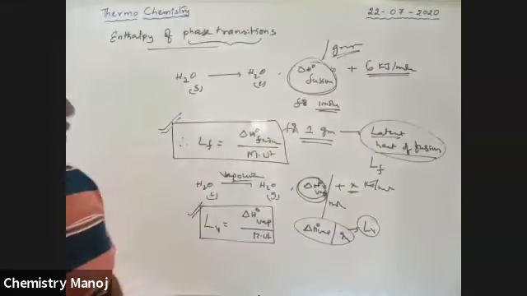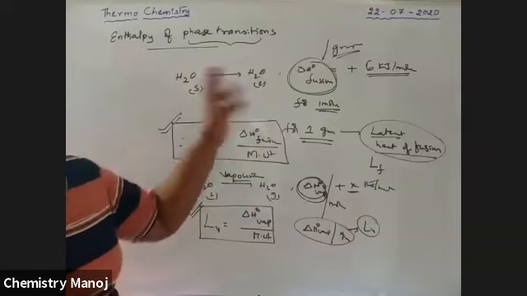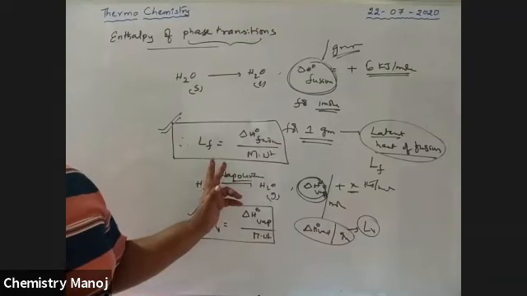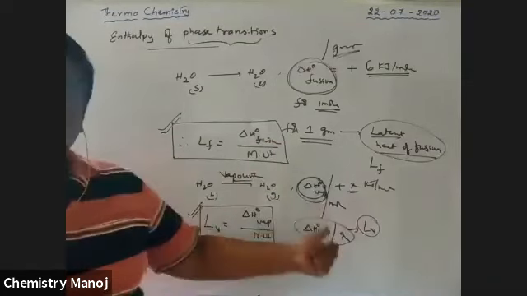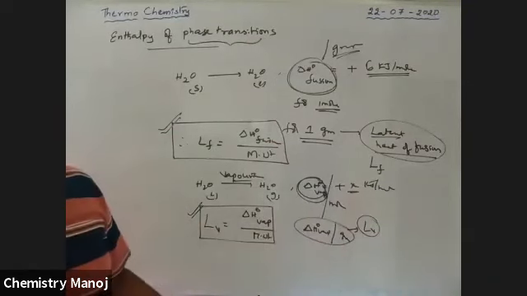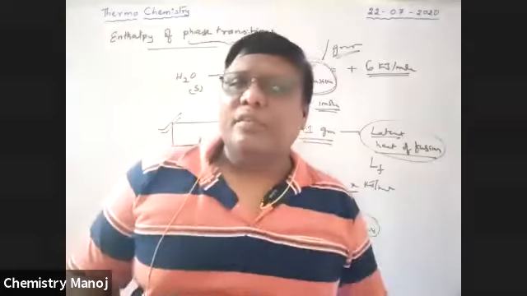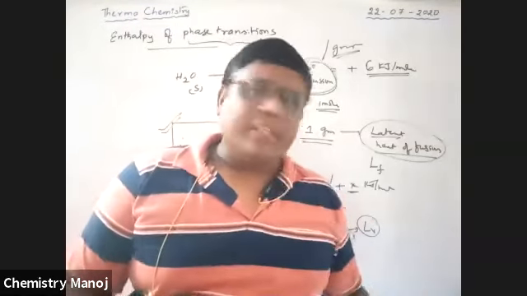These are called different phase changes. Solid to liquid is called fusion. Liquid to gas is called vaporization. Solid directly changing to gas is called sublimation. These are the different ways to express the heat changes.